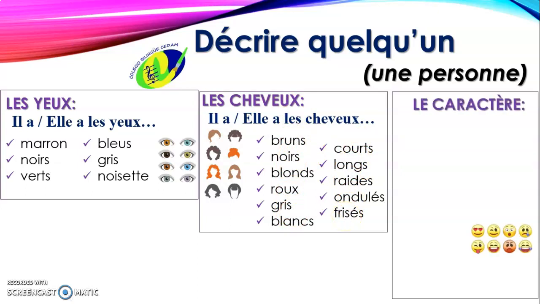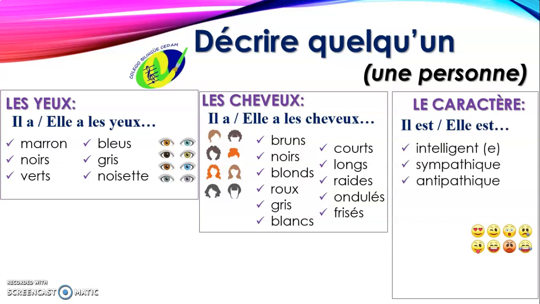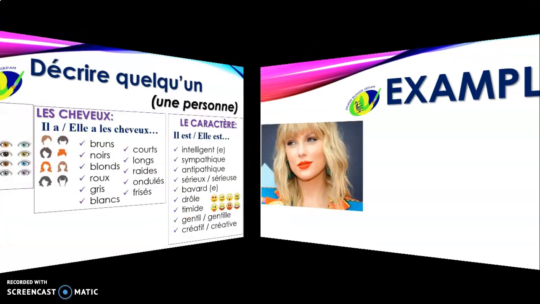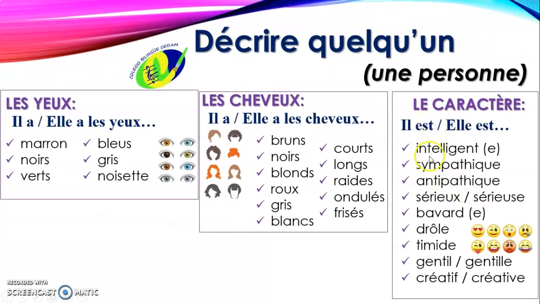And we have le caractère, personality, some aspects of personality. Il est, elle est, intelligent, intelligente, sympathique, antipathique, sérieux, sérieuse, bavard, bavarde, drôle, timide, gentil, gentille, créatif, créative. That's it. Let's repeat it. Il est intelligent, elle est intelligente. Il est sympathique, elle est antipathique. In the case of sympathique, antipathique is the same for masculine and feminine.